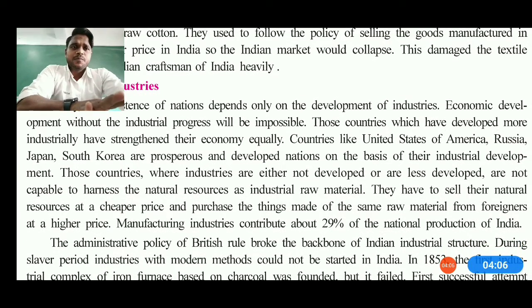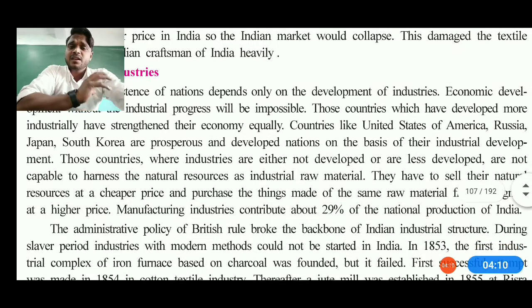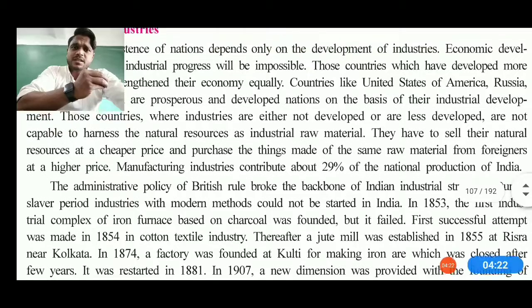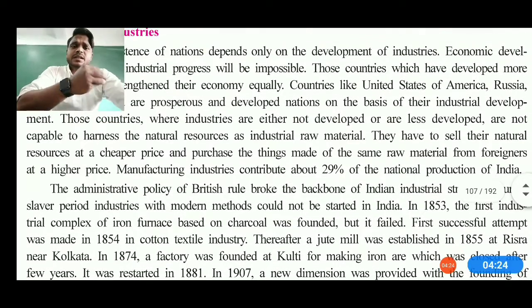Those countries which have developed more in industry have strengthened their economies equally, such as the United States of America, Russia, Japan and South Korea. They are prosperous and developed nations. On the basis of industrial development they are progressing well, and those countries whose industries are not developed are not capable of harnessing their natural resources.